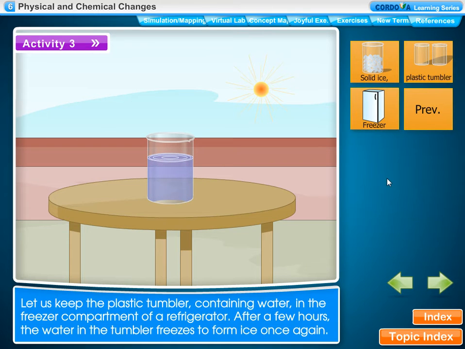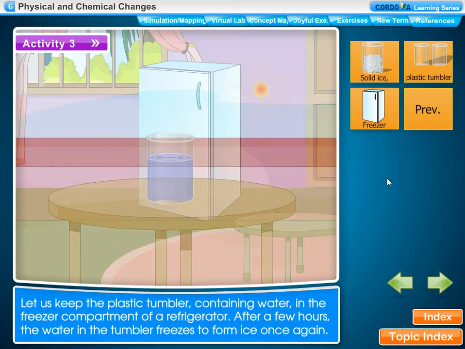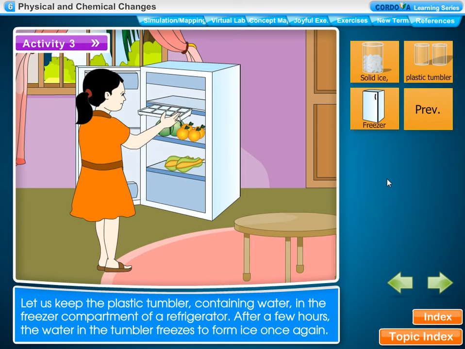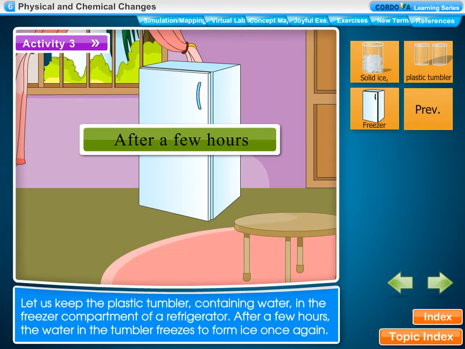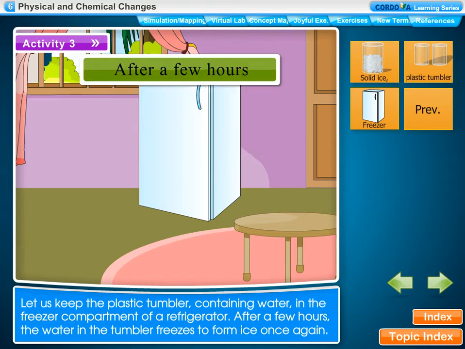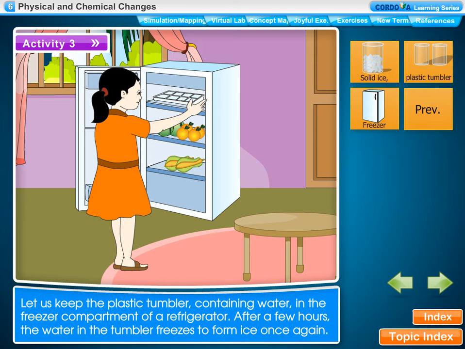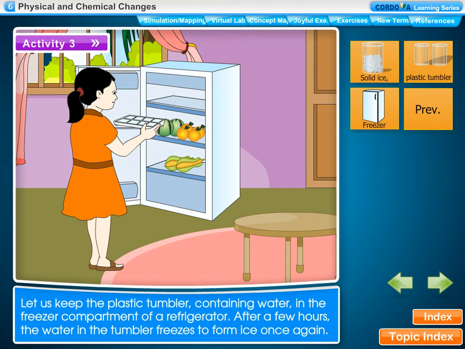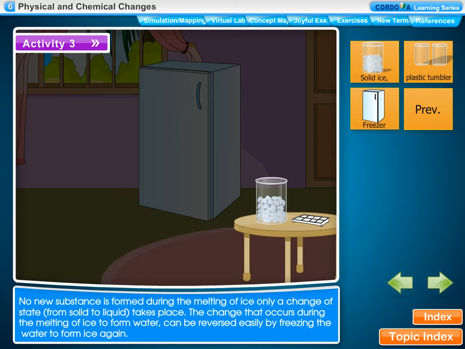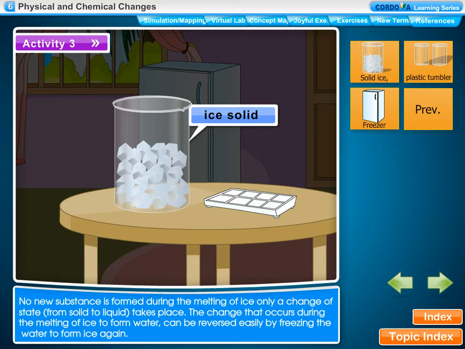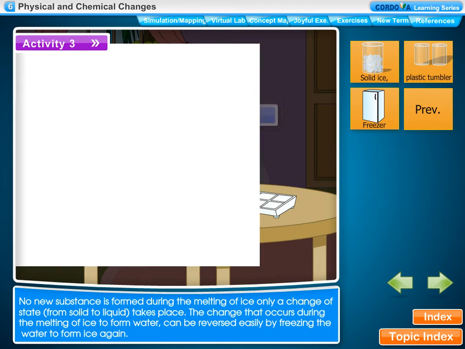Let us keep the plastic tumbler containing water in the freezer compartment of a refrigerator. After a few hours, the water in the tumbler freezes to form ice once again. Observation. There is no new substance formed during the melting of ice.